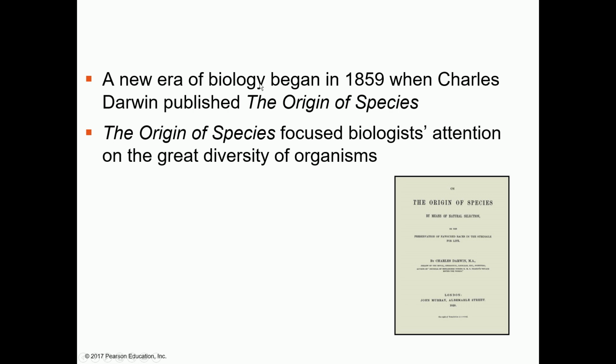So a new era of biology began in 1859 when Charles Darwin published the book Origin of Species. This book basically focuses on the great diversity of organisms, which means that the whole biological world is very diverse and there are so many species, and the diversity we see around is all because of the process of evolution.